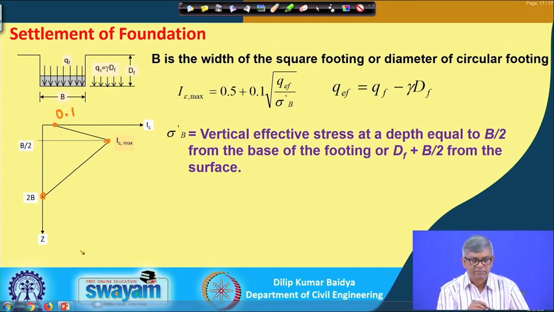In addition to that, the I e max equation also has a minor difference: it is 0.5 plus 0.1 times this, whereas it was 0.2 times before, since the surface value is 0.1.